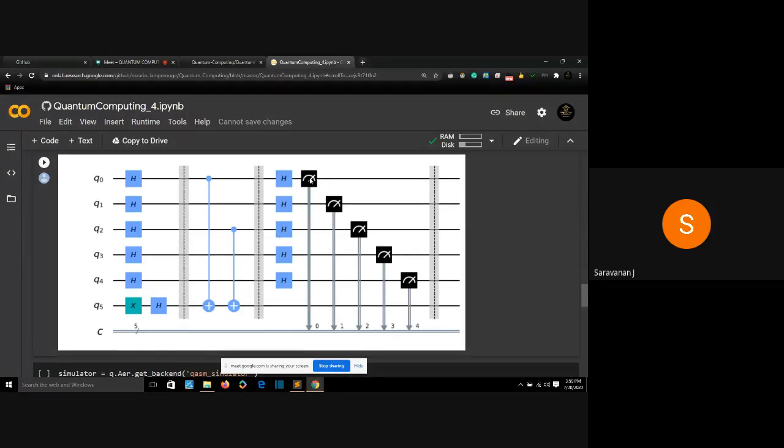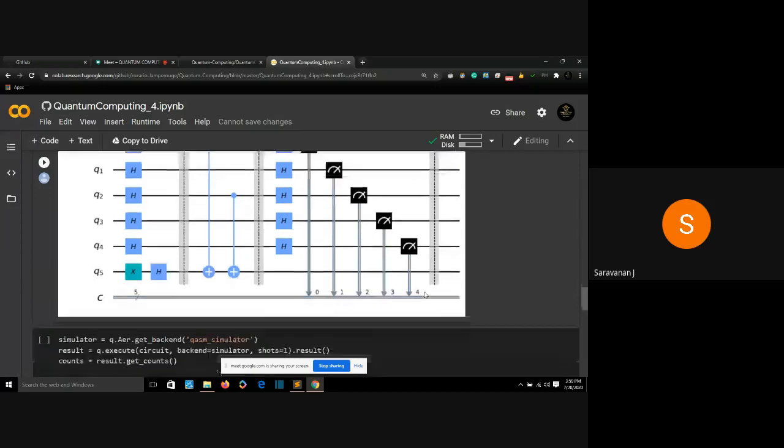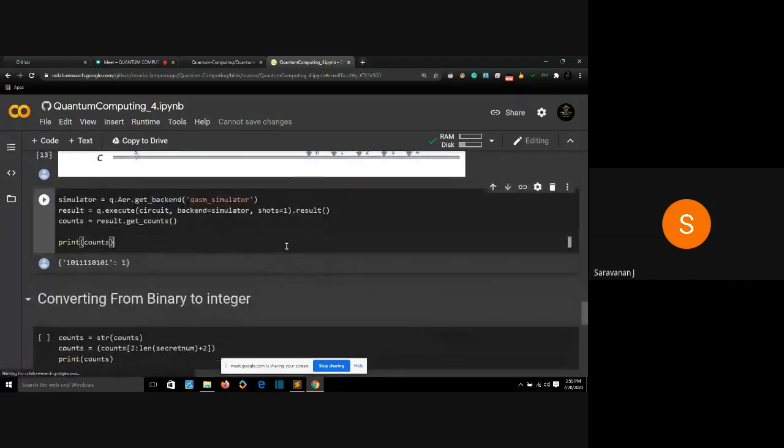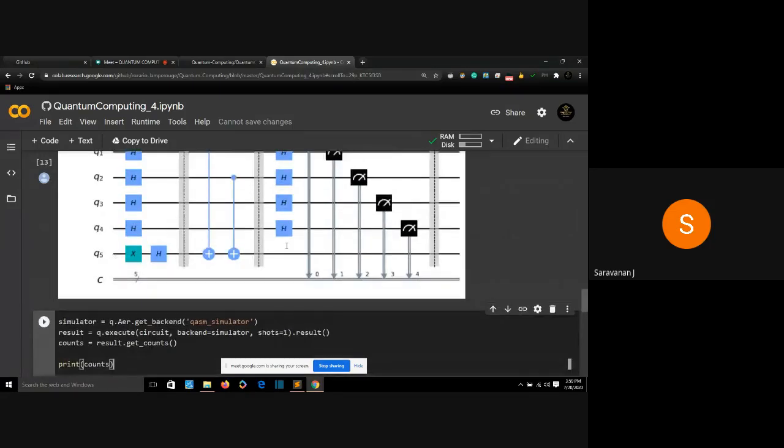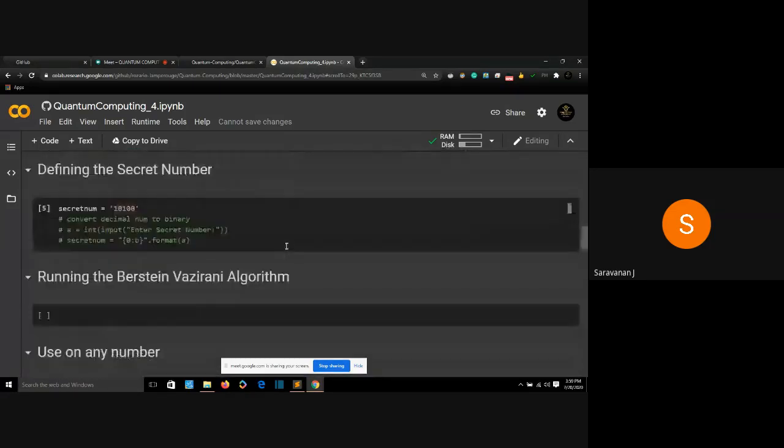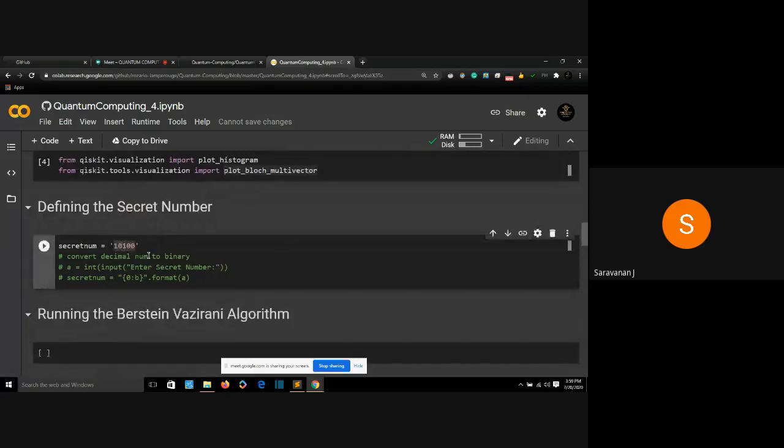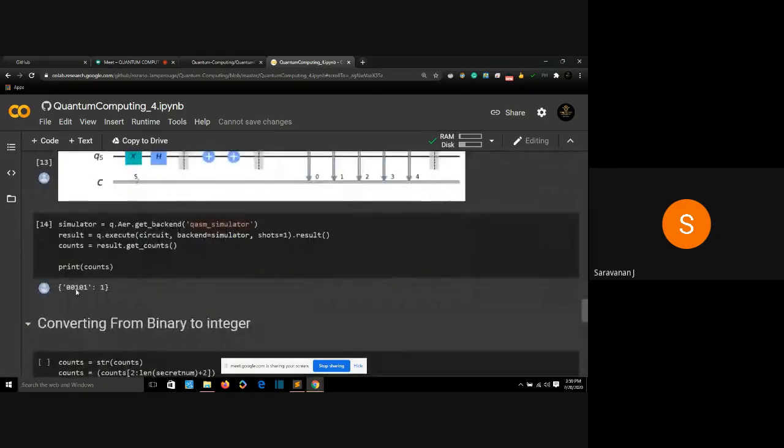Then what I did was I measured all those qubits using classical bits. That's the procedure to get the secret number. So now how will I get it? I'll initialize my simulator and print my counts. So we actually got that certain secret number. The secret number we had is 10100, and if you reverse this number, 00101. So we got that actual secret number by getting the counts from it. We got the secret number and we got the counts from my particular secret number. So is this clear?